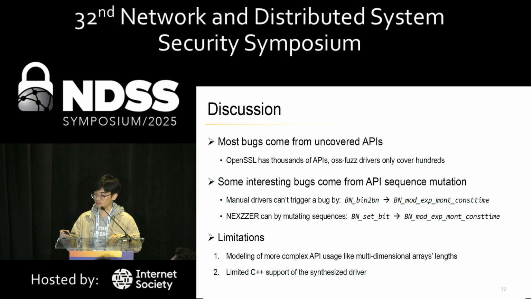And secondly, we found that some interesting bugs come from API sequence mutation. For example, there is a hidden bug in the second big number API here, while the existing manual drivers or any existing unit test cannot trigger it by the fixed sequence. However, Nexer can explore more diverse input space by replacing the first API with another big number set bit API to conveniently trigger a hidden bug in the later API.